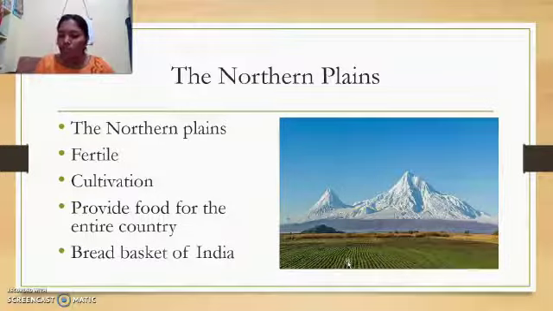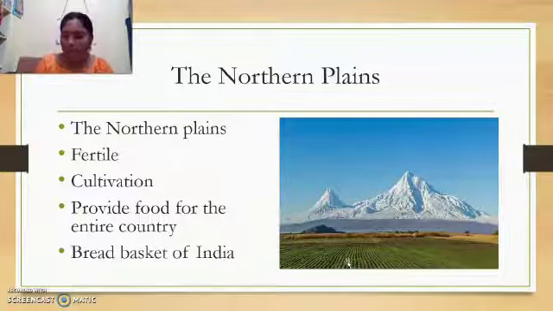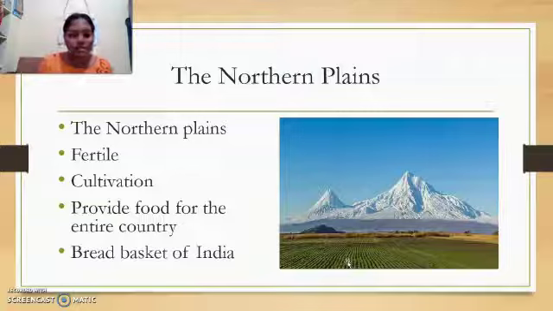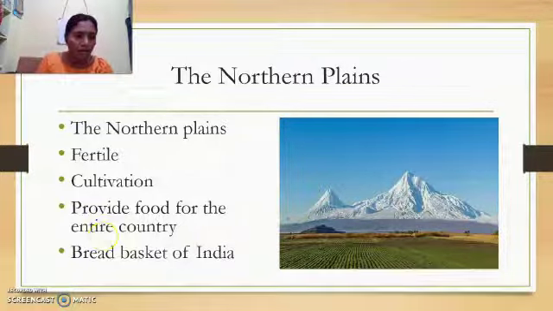The rivers flowing through the plains provide water for irrigation throughout the year. Plains are also suitable for building cities and towns, and the capital of India, New Delhi, is also located in the northern plains. Children, can you see the map in the previous classes? There you can see Delhi is located in the northern region of the India map. Now let me tell you about